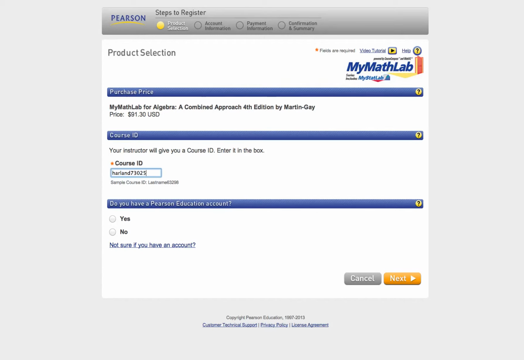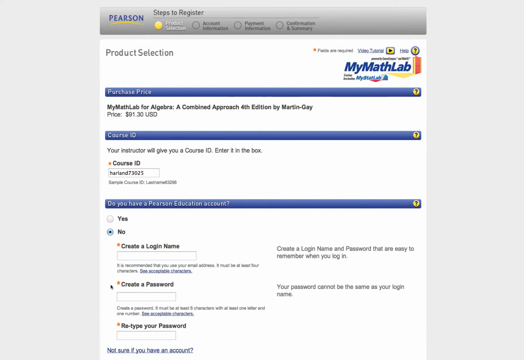And then it asks me if I have a Pearson account or not. If you already have a Pearson account, if you've ever used MyMathLab, press yes. You do not want to make a new account, otherwise press no. Let's say yes, I happen to have, I'm going to put no. Then you would have to create a login name and create a password and retype your password, and then from there you would just follow the directions to pay for it or use temporary access. Okay, so that's what will happen.